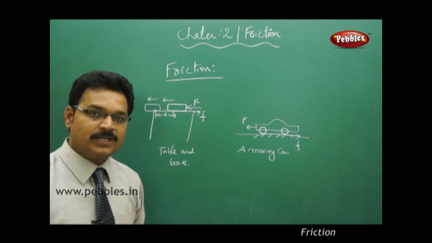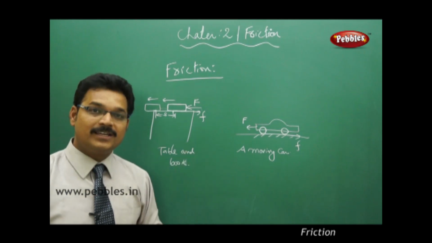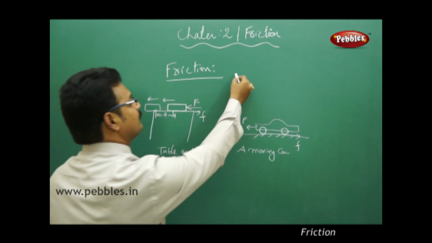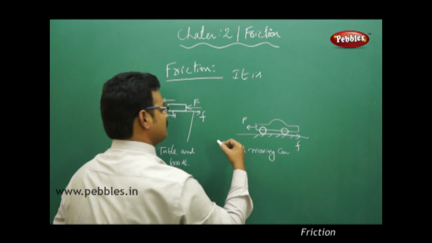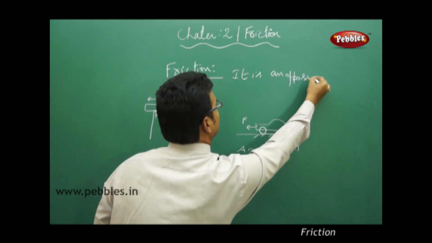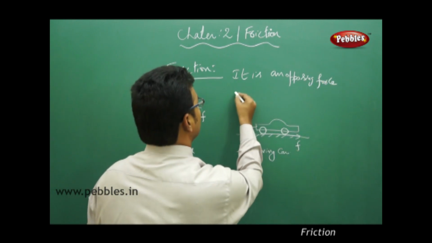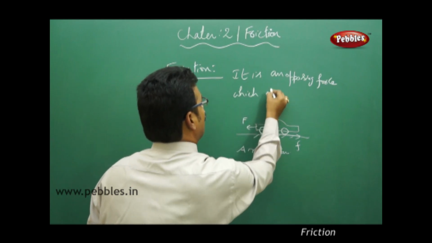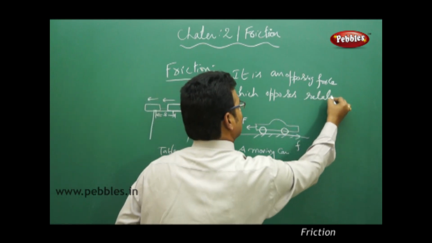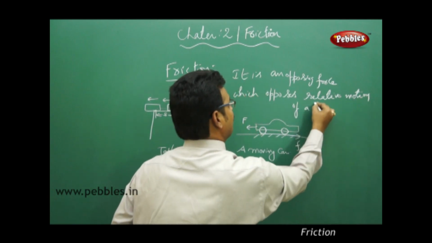So, friction is an opposing force which opposes the relative motion of the body. Let me write the definition. It is an opposing force which opposes relative motion of a body.